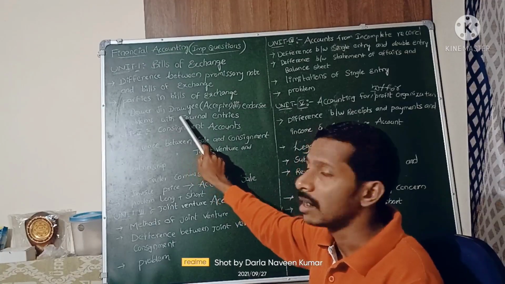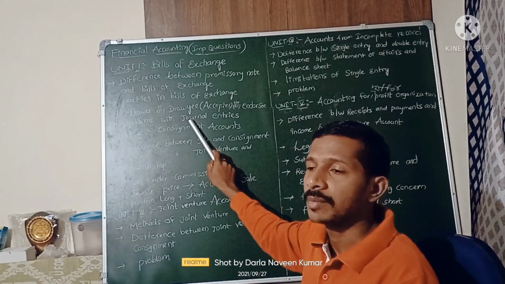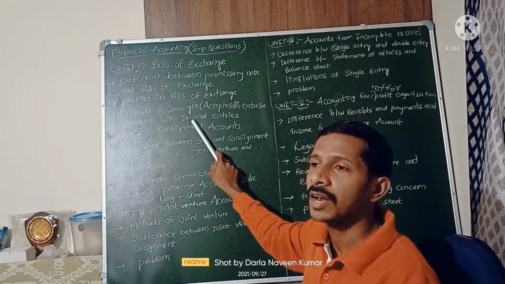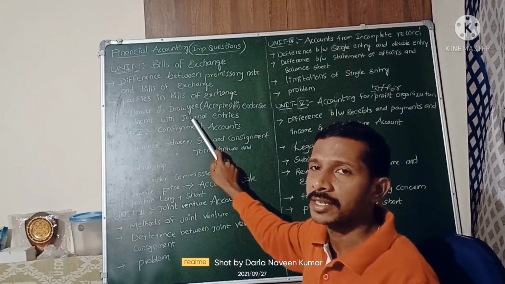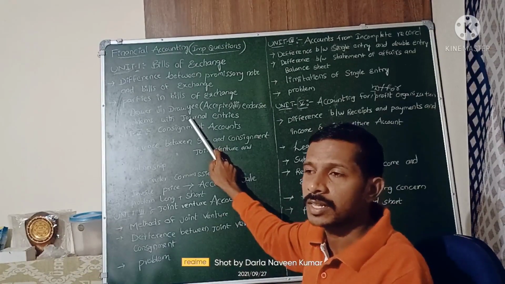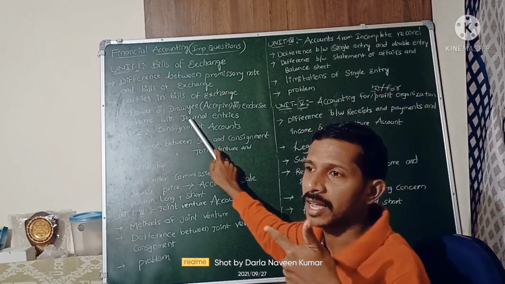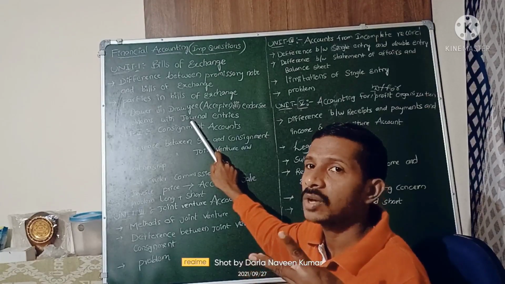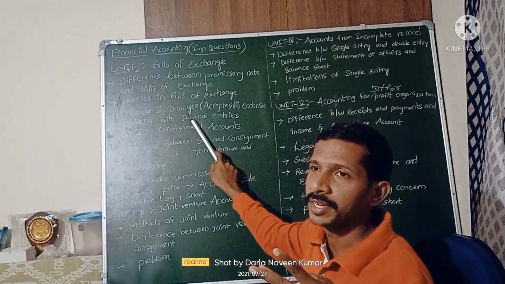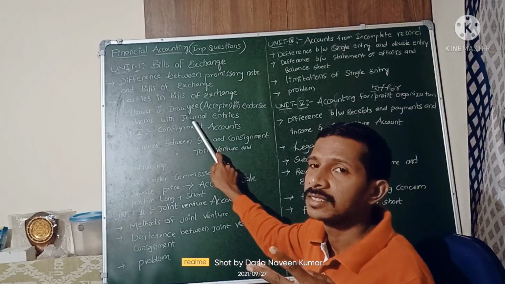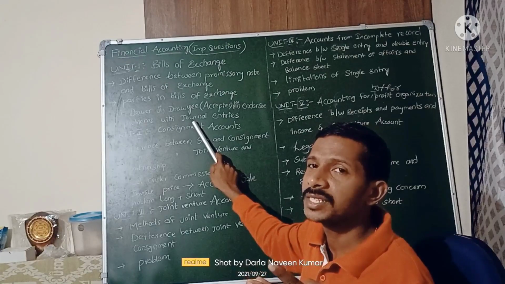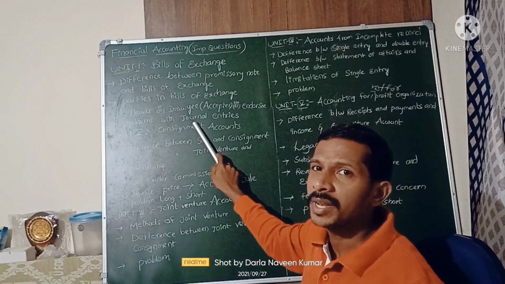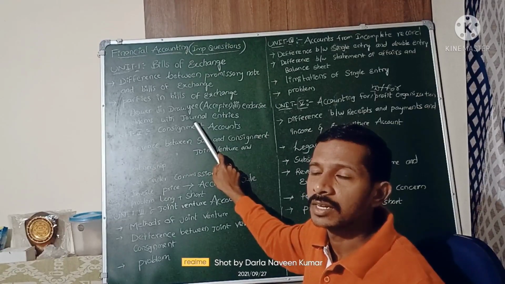There are different transactions in bills of exchange. First the bill is drawn, second it is accepted, third the bill is endorsed, sent to a third party. The bill is honored on the due date and the amount is paid. Then, when the bill is discounted with the bank, and when the bill is sent to the bank for collection.